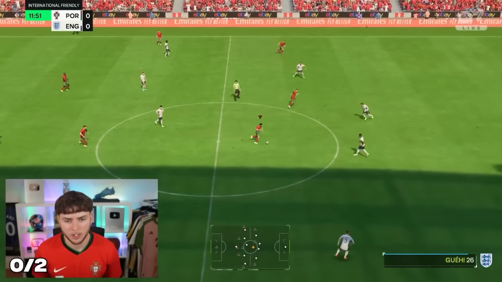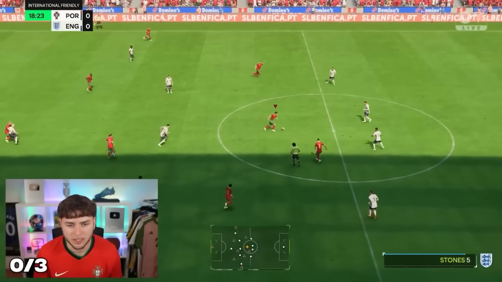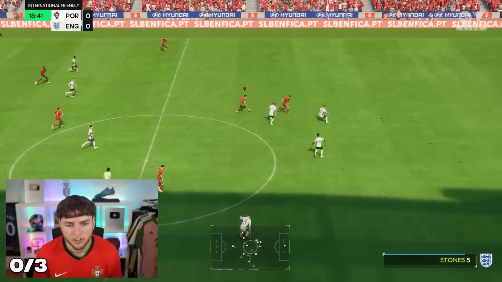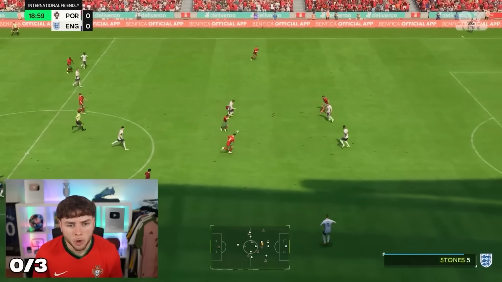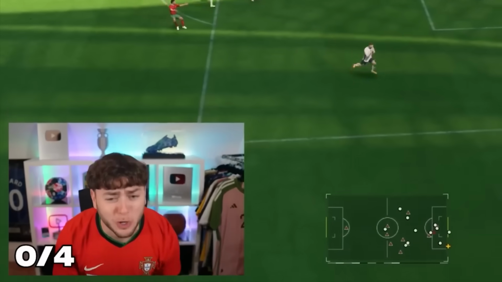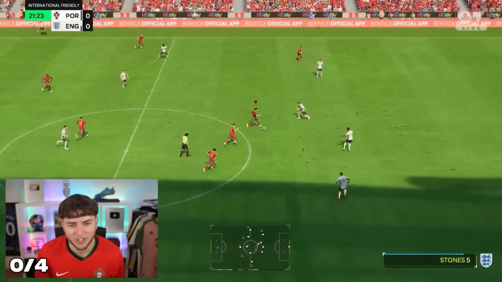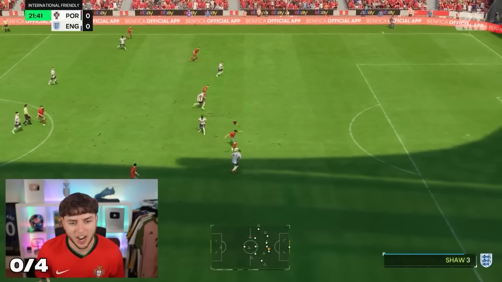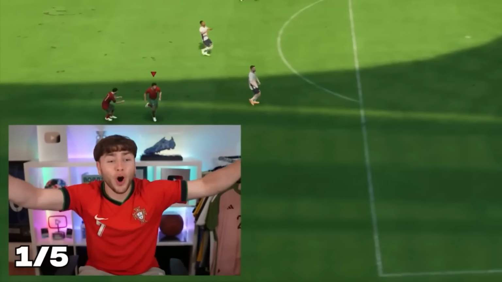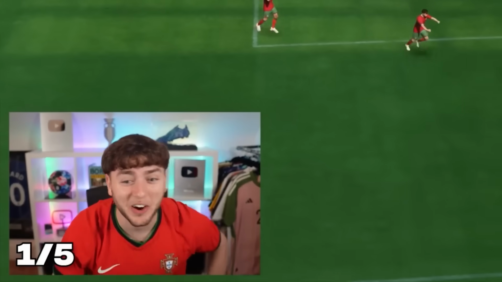Oh my god! He gets it at the halfway line. He drives. Run at the defenders. Run at them. Shoot! Oh my god! Figo gets the ball. Halfway line. He drives. Oh, he's megged him! No way. He shoots from here! No! If that just goes top bins, that's the goal! Figo gets it from the halfway line. He drives. He shoots! He scores! What a goal! On the fifth attempt! Oh my god!